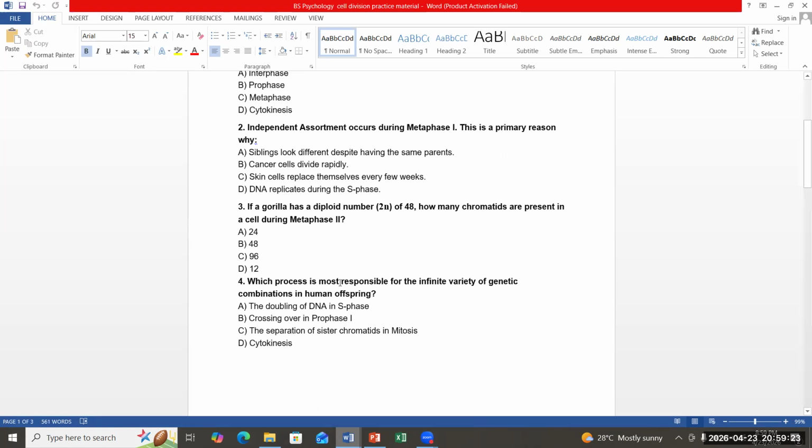Which process is most responsible for infinite variety of genetic combination in human offspring? The doubling of DNA, the crossing over in prophase 1, the separation of sister chromatids in mitosis, or cytokinesis. Like, which of the following brings variation among the offsprings?